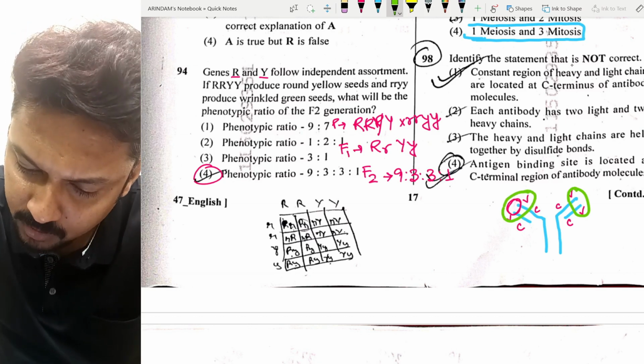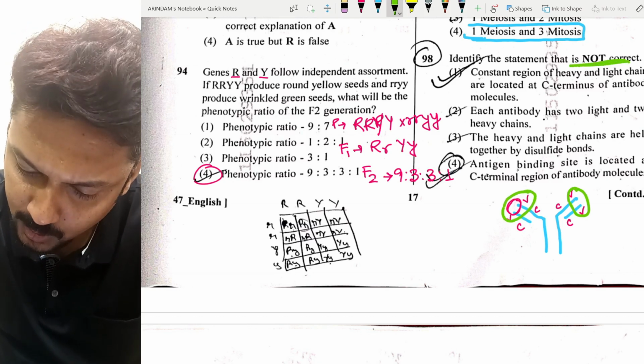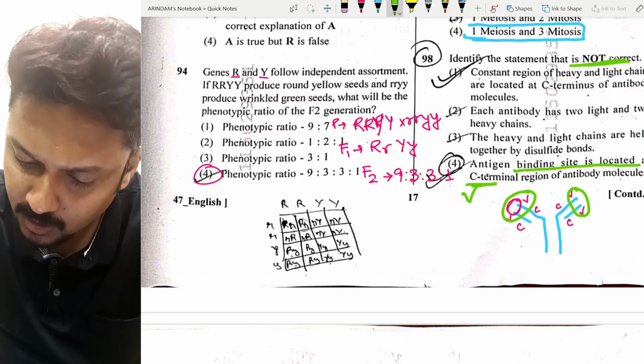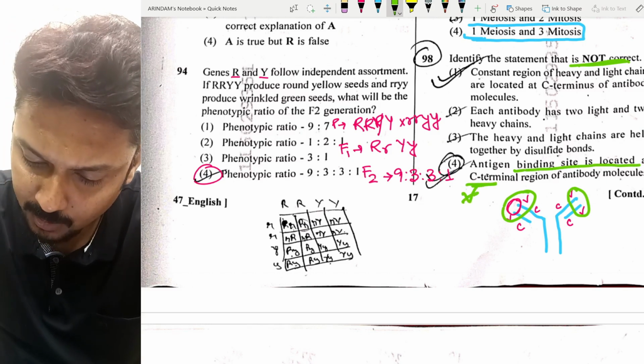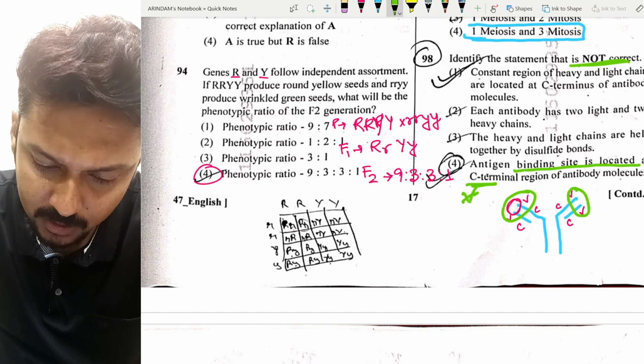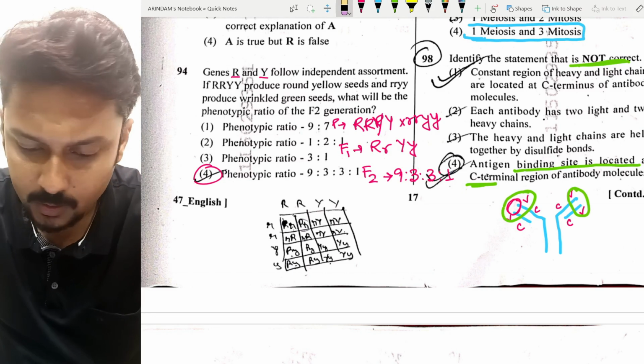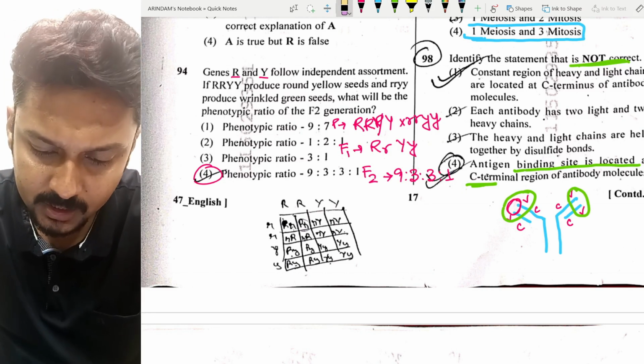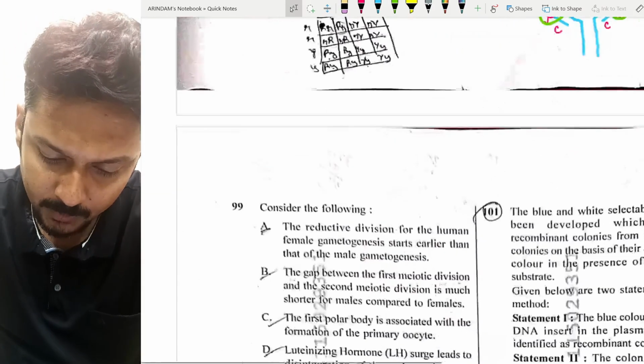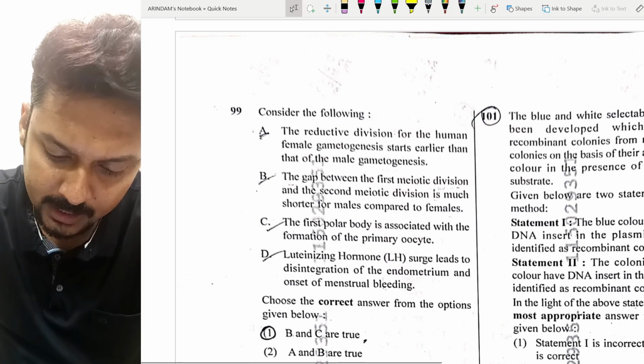So we have to see the not correct one. The statement says the antigen binding site is located at the C terminal end. It's not the C terminal end. Remember that. Question number 98 done.